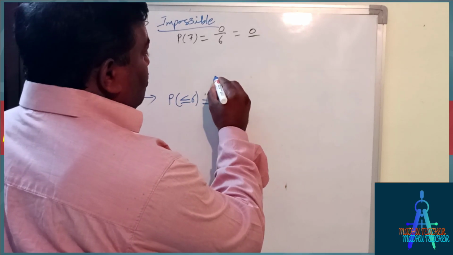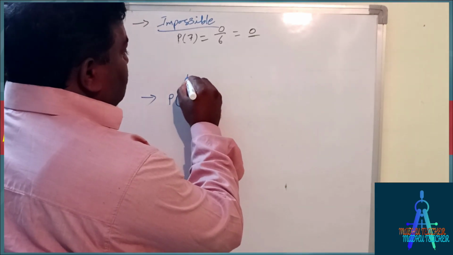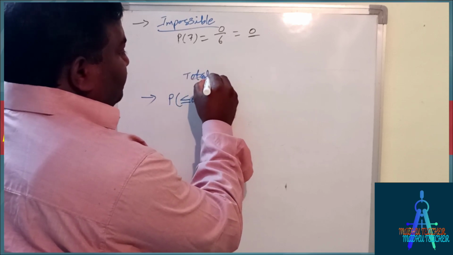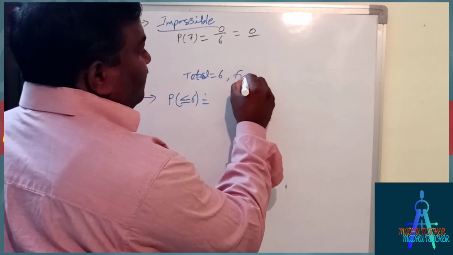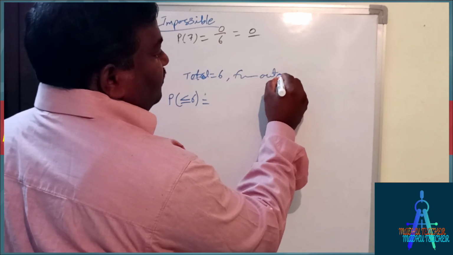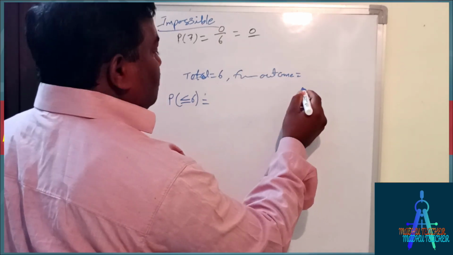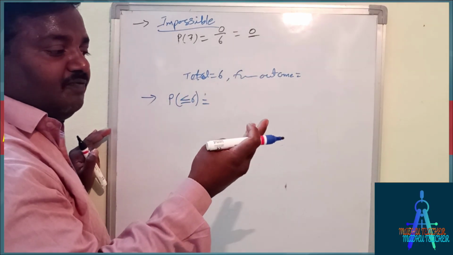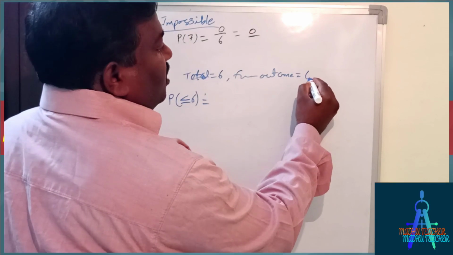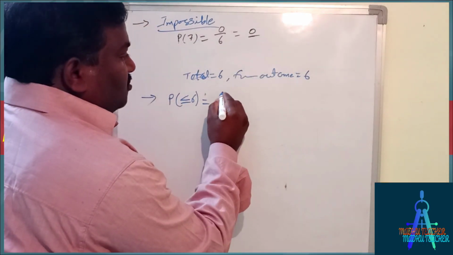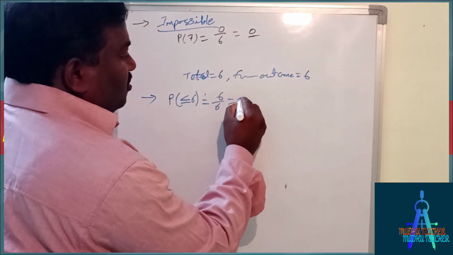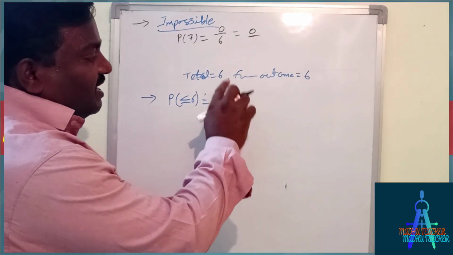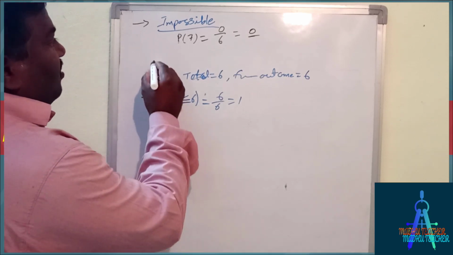Total outcomes are 6, and favorable outcomes: less than or equal to 6 means we have 1, 2, 3, 4, 5 and 6. So favorable outcomes are 6, total 6, that equals 1. This type of probability is called certain.